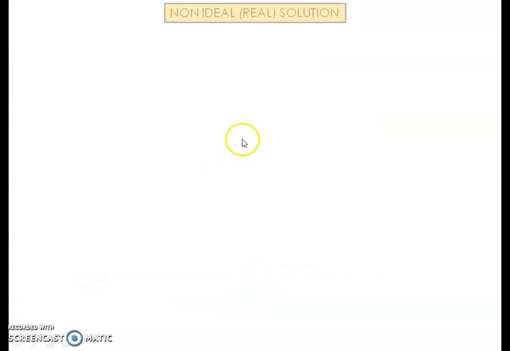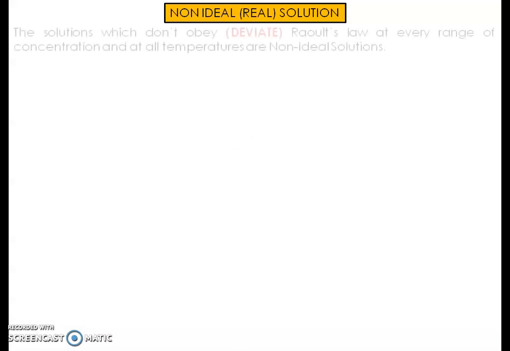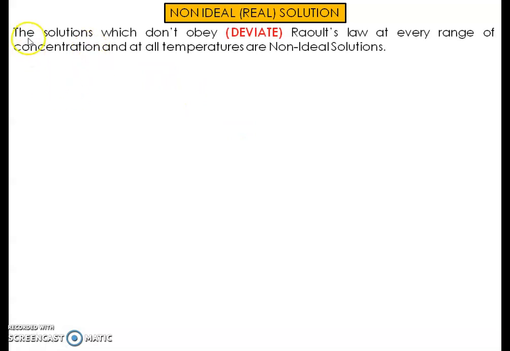Now we will discuss non-ideal solutions or real solutions. The solution which does not behave ideally, we can say it is a non-ideal solution, or sometimes we say it is a real solution. So real solution and non-ideal solution are one and the same. The definition is: the solutions which don't obey Raoult's law at every range of concentration and at all temperatures are non-ideal solutions or real solutions.